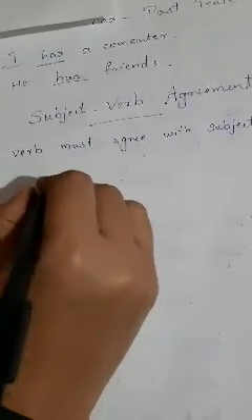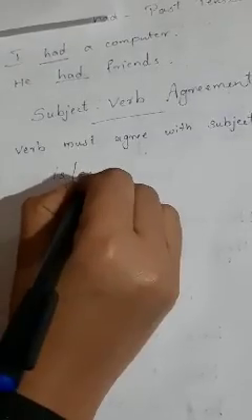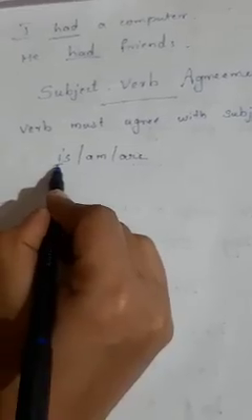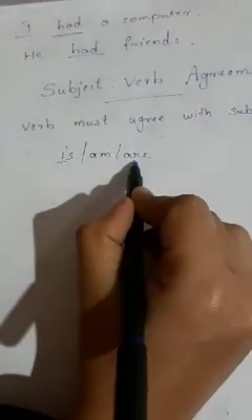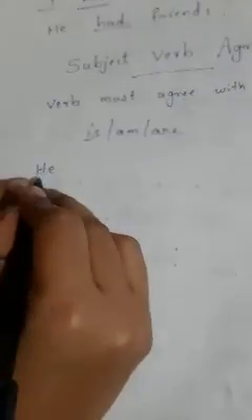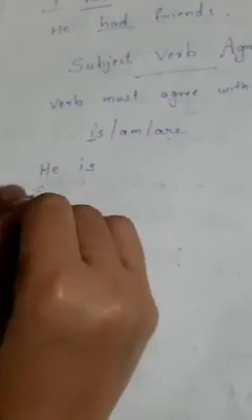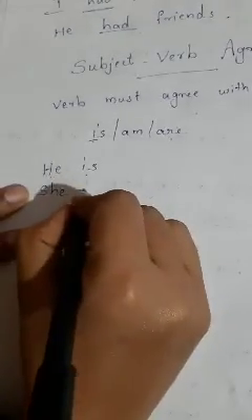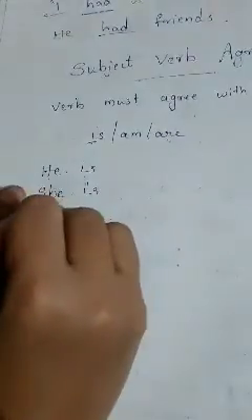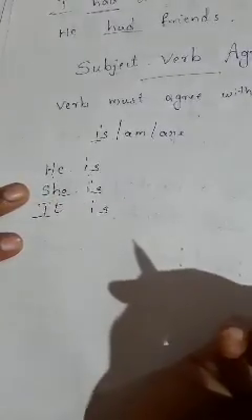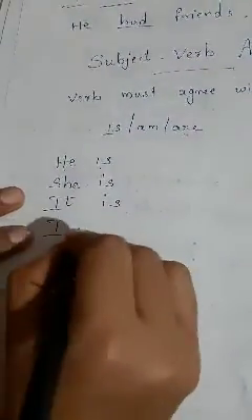Like when we use is, am, are. See here, is is the singular verb, are is the plural verb. When the subject is he, we use is. When the subject is she, we use is. When the subject is it, we use is. When the subject is I, we always use am.